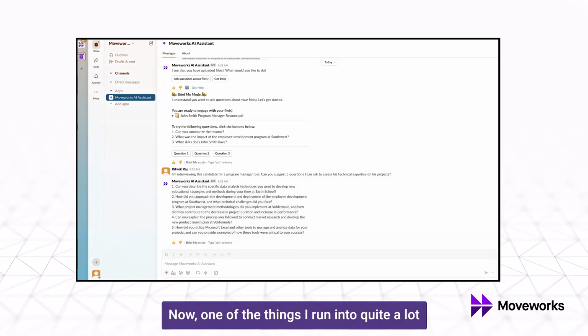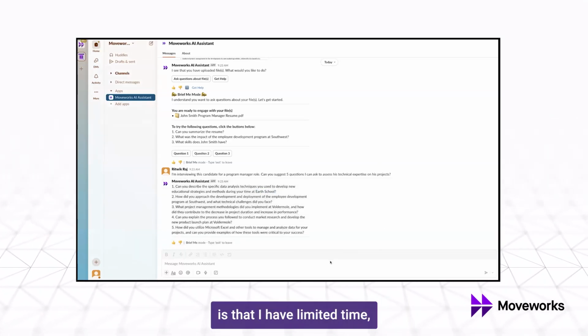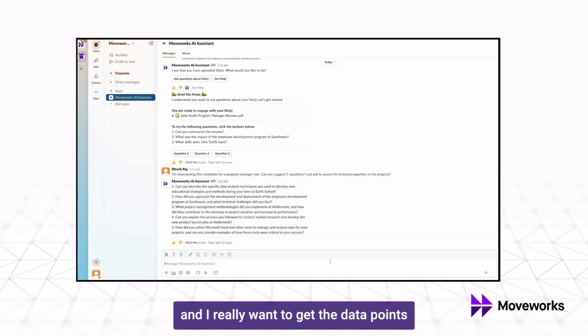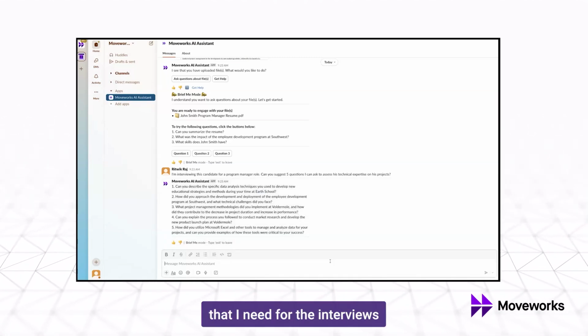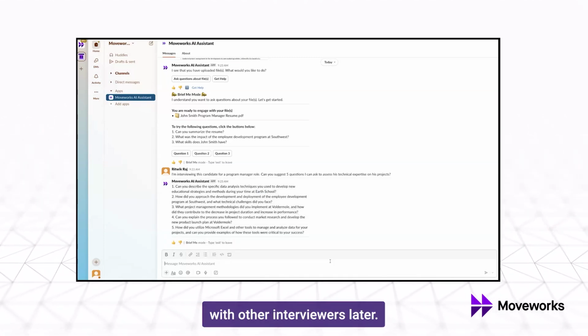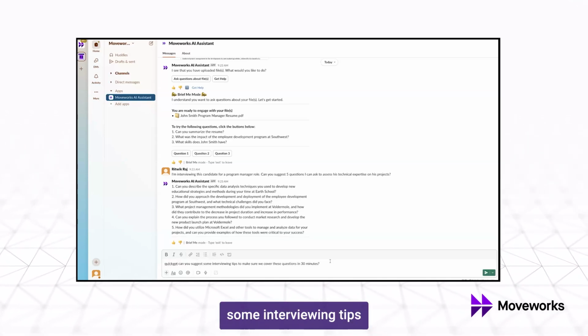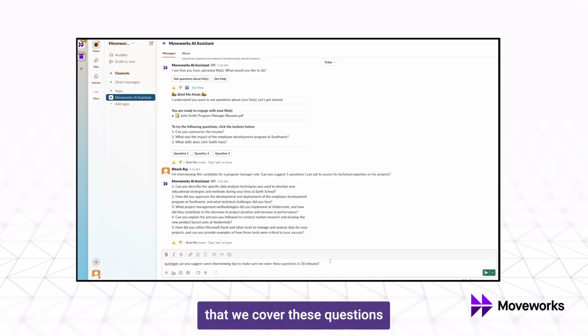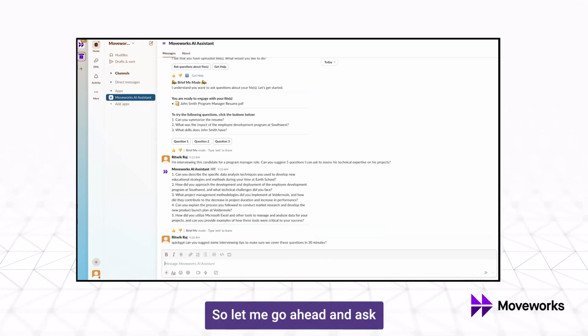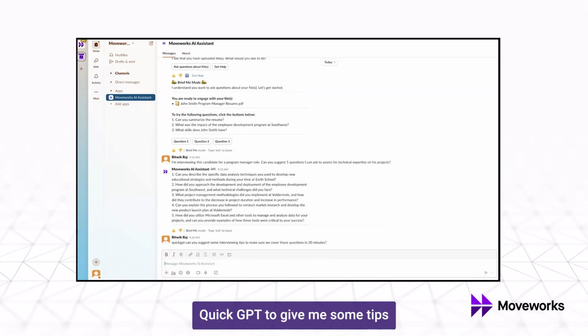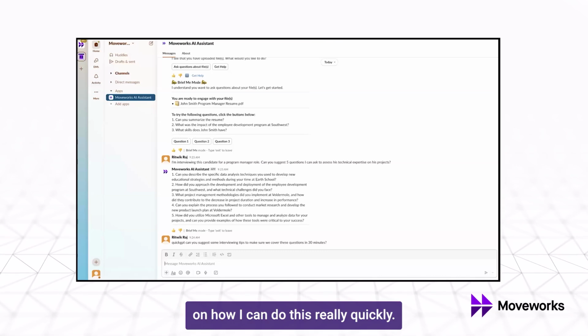Now, one of the things I run into quite a lot is that I have limited time and I really want to get the data points that I need for the interview so that I can debrief with other interviewers later. So I want to get some interviewing tips to make sure that we cover these questions in 30 minutes. So let me go ahead and ask Quick GPT to give me some tips on how I can do this really quickly.